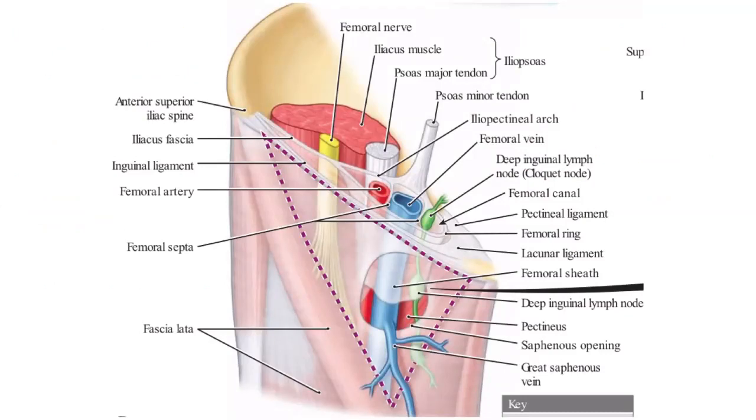You see, at the inguinal ligament, this is the femoral nerve. And this is the iliacus muscle. This one is the iliacus, and this one is the psoas tendon. So behind the inguinal ligament, it is separated like this. This is the femoral nerve. It lies outside of the femoral sheath. This is the femoral sheath. Remember that.